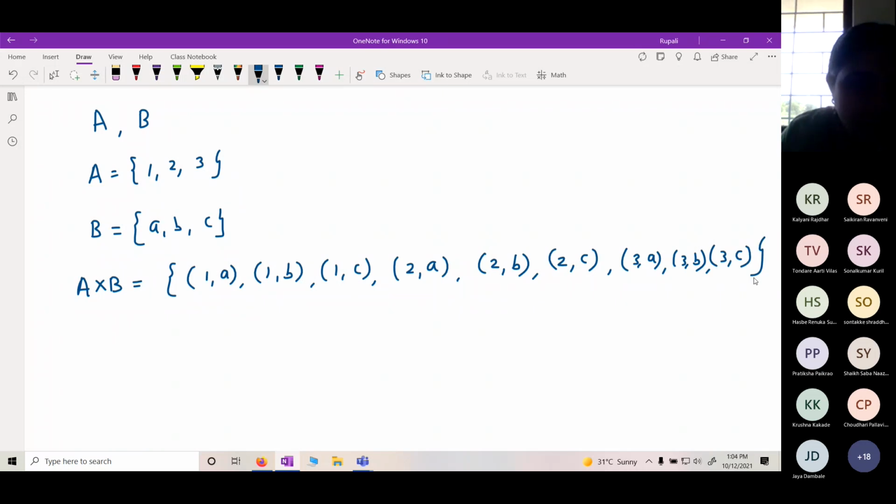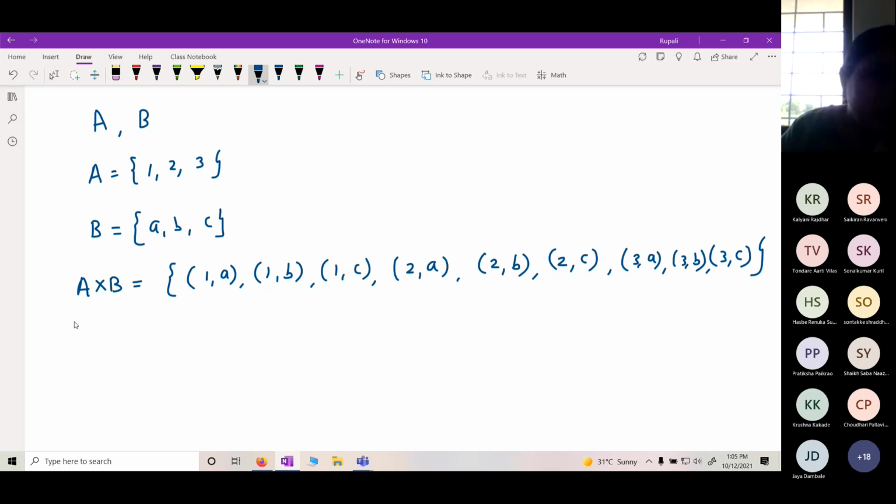Ordered pairs, right? A cross B is nothing but ordered pairs, where the first element is from the first set and the second element is from the second set.